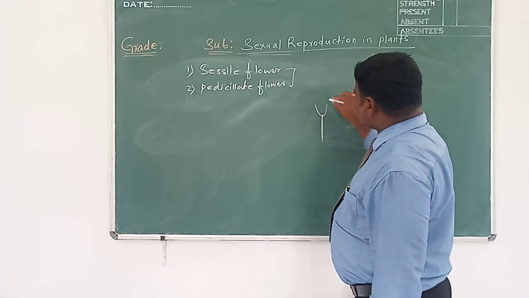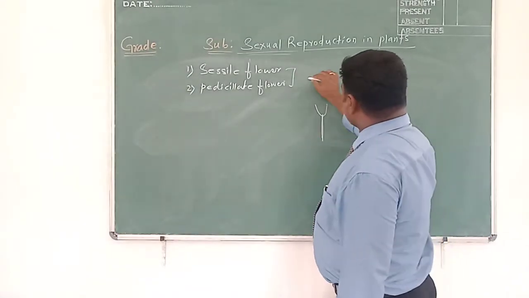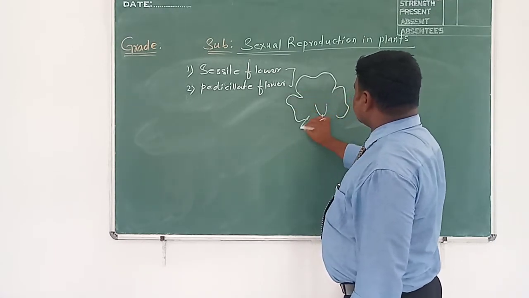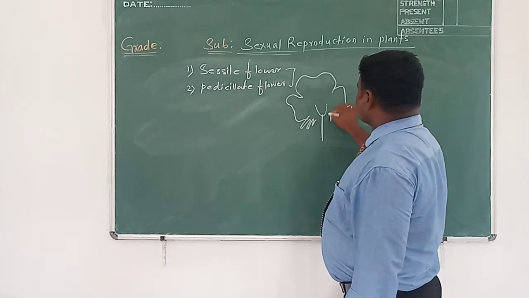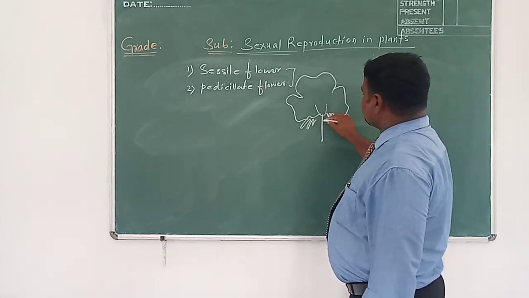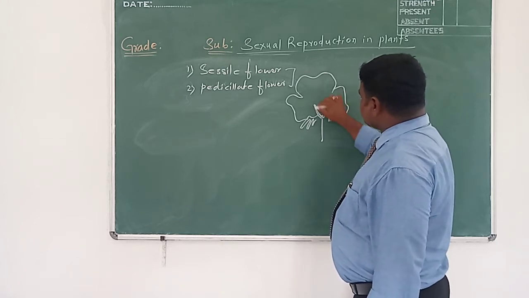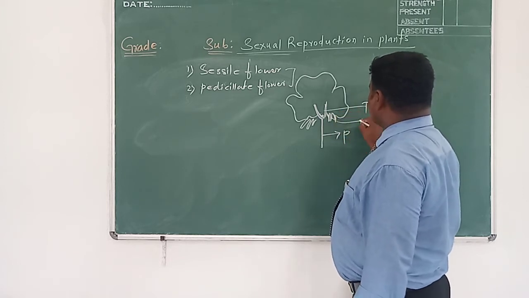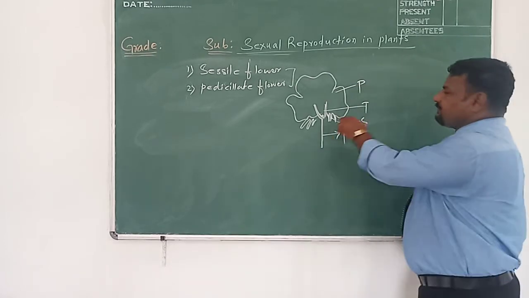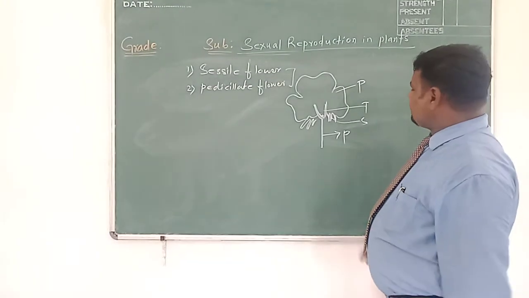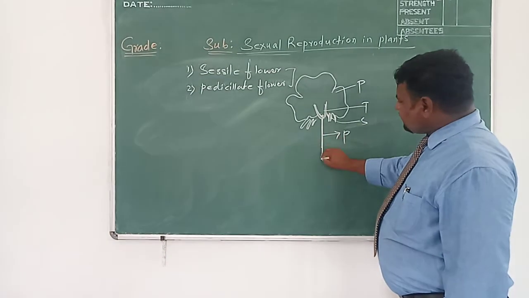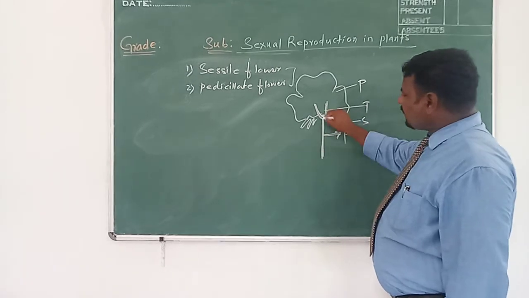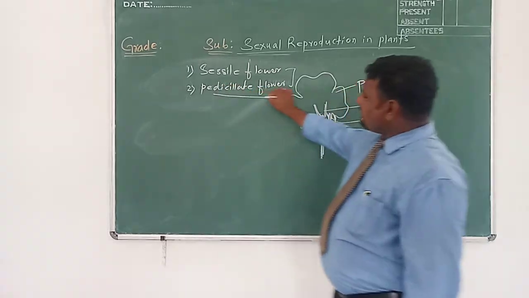Above the pedicel there is a swollen part. We call it thalamus. Around thalamus, what are these? Just let me draw a rough diagram of this. Now you can see the swollen part present above this. This is thalamus, this is pedicel. These are sepals, these are petals. Suppose this is a flower, in general a rough diagram of a flower. This flower possesses this long stalk. This long stalk we call pedicel. If a flower has this pedicel, long stalk, at its bottom, then such flowers are called pedicellate flowers.